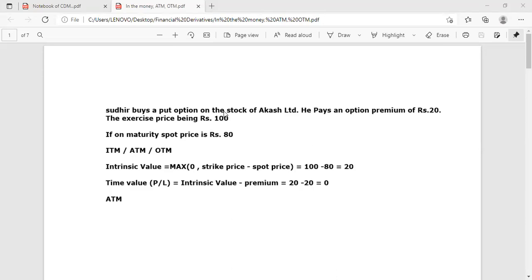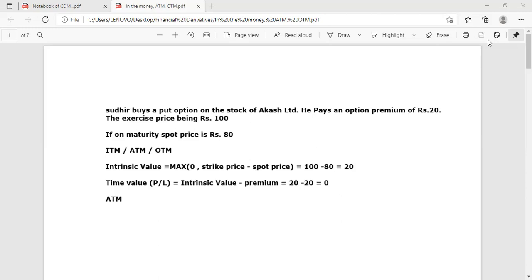Sudhir buys a put option on the stock of Akash Limited. He pays an option premium of 20 rupees. Sudhir is a buyer of put option, so he will pay 20 rupees premium. By sacrificing the premium amount, he will book a contract of selling the stock of Akash Limited at 100 rupees after 1 month. Suppose this is a 1 month put option.